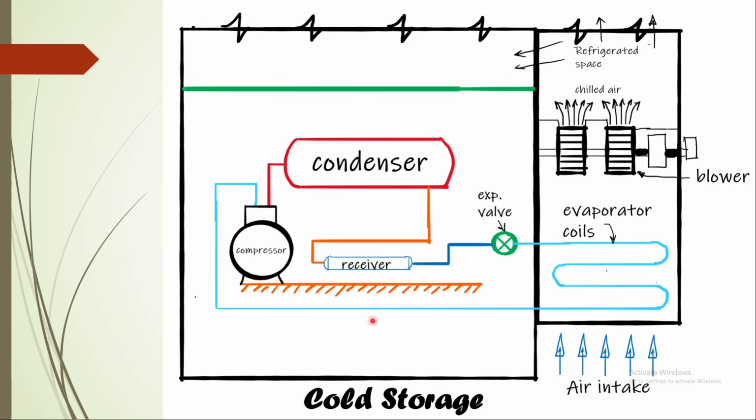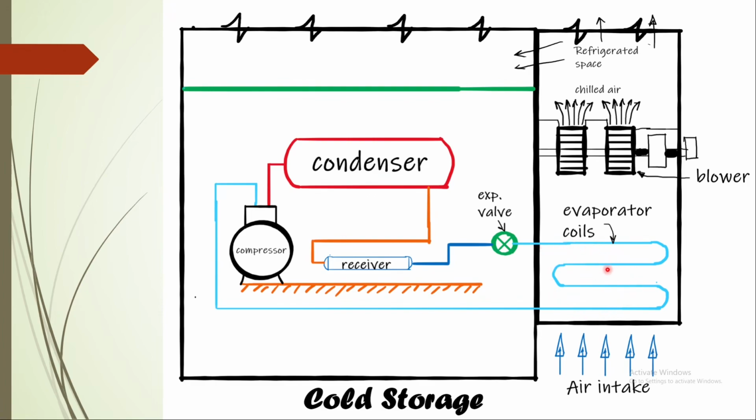For cold storage, air will be cooled in the VCR system. There is a compressor. The compressor will send the vapor refrigerant to a condenser, and in the condenser the vapor refrigerant will be converted to liquid. Expansion valve will decrease the temperature and pressure, and it will be sent to an evaporator. In the evaporator, heat is absorbed.